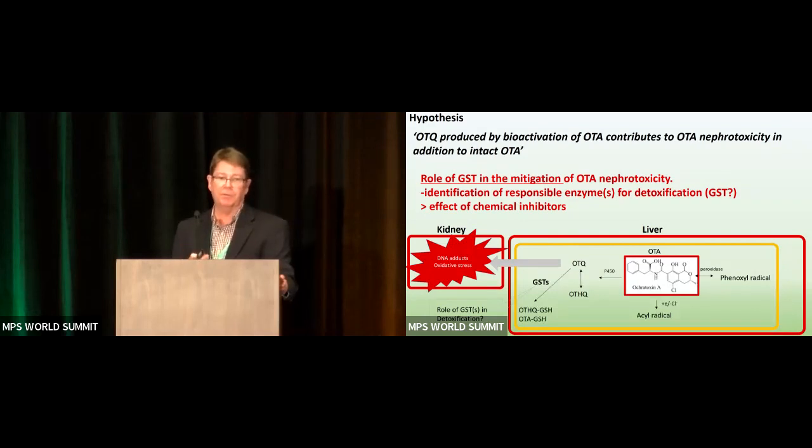Then you can potentially get circulating OTQ, or the quinone, hydroquinone, and they can be detoxified in the liver by GSTs, which can then actually be cleaved again in the kidney. Or you can even have direct bioactivation within the kidney itself by the resident P450s. And so the question we're asking is, is there a role for phase 2 metabolism in detoxification of OTA and the reactive intermediates?